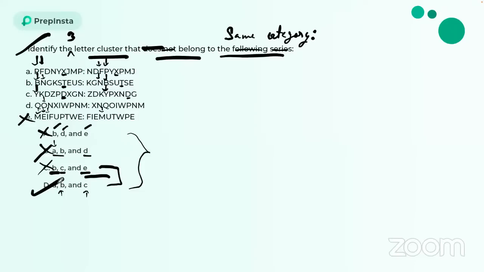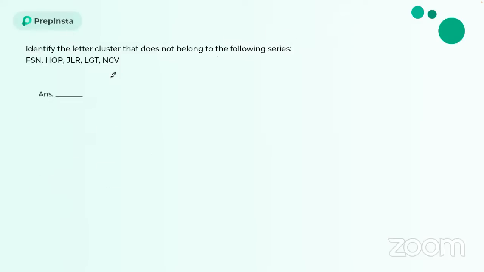If you check it, let's check again. If I want to justify again A, B, and C, you can check this M. M is here. M is at the same place. U is here. So I can directly say this is my correct answer, guys. Let's move to the next one now.